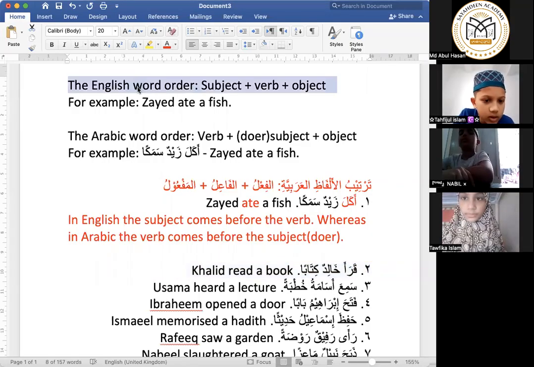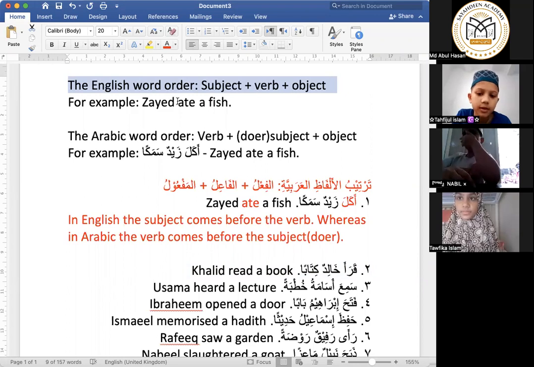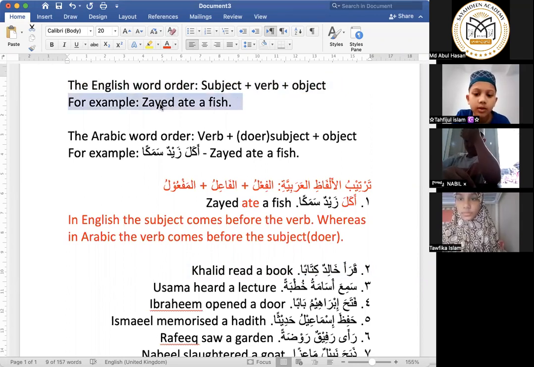Bismillahirrahmanirrahim. So the English word order is like this: subject plus verb plus object. For example, Zayed ate a fish. So Zayed is the subject, ate is the verb, and a fish is the object.